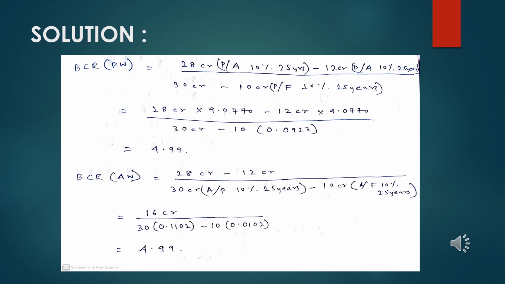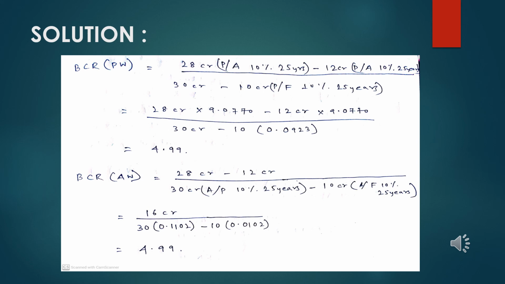Very similarly, for annual worth calculation, the 28 crores and the 12 crores, which we have taken as annual worth values, the annual revenue and the annual maintenance cost, will be no changers, an annual to annual transformation.